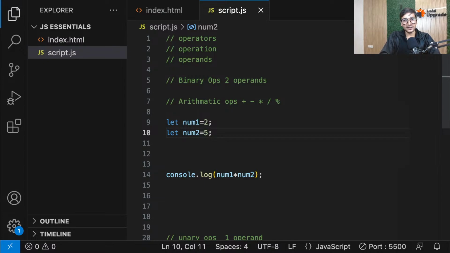This plus is the operator. This plus is not working with 3 data, right? It's working with 2 data only, 2 operands, num1 and num2. So for this plus, there are only 2 operands. And then for this plus again, there are only 2 operands. That means it's still binary.